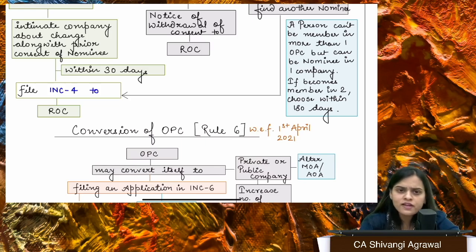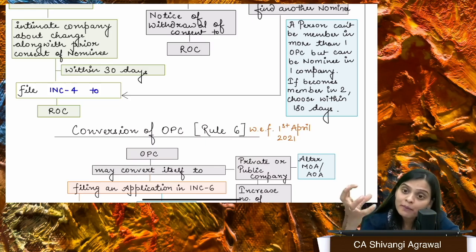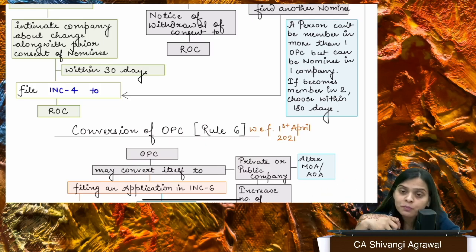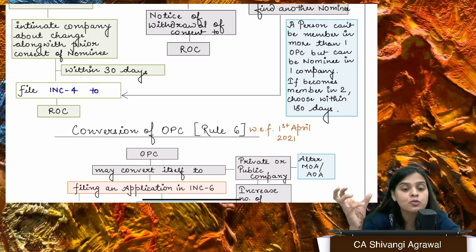There are a lot of exemption benefits which OPC gets, right? You don't have to prepare cash flow. You have an abridged return, right? Annual return, which we talk about in section 92, right? There are easy signing provisions. We talk about financial statements of OPC. It has to be just signed by one director, right? There is a board's report. You don't have to prepare that elaborate board report. Your board's report is going to be an abridged one, right?